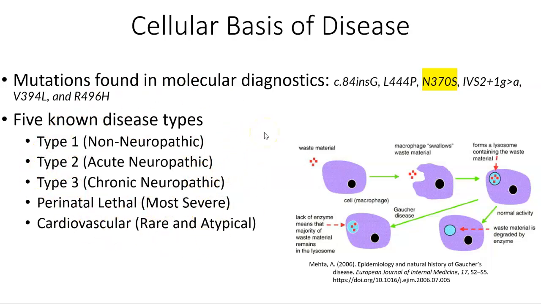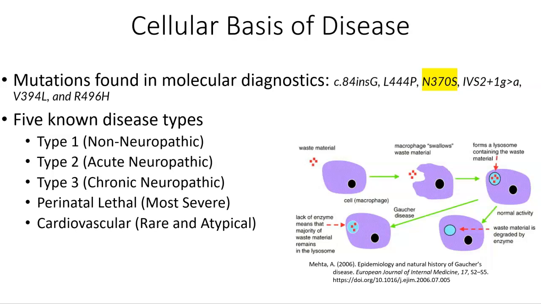That would be type 1, which is a non-neuropathic form of Gaucher disease, type 2, which is an acute neuropathic form, type 3, a chronic neuropathic form, and then 2 more rare and lethal forms, perinatal lethal and cardiovascular. Now, before I break down some of the phenotypes associated with the disease, I want to first explain exactly what a lysosomal storage disorder is.